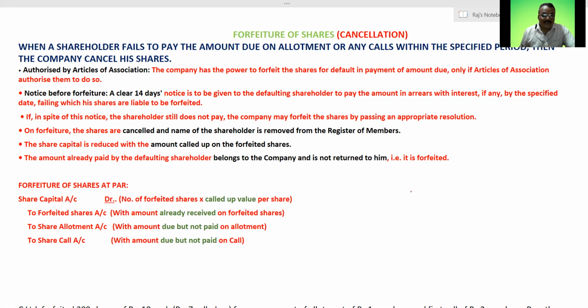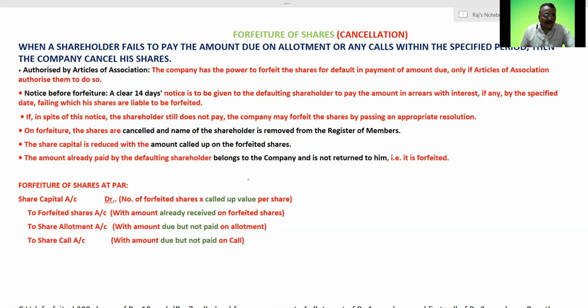So what is the criterion behind this? It is authorized by the Articles of Association. Articles of Association, you are very much aware of it. These are the internal rules and regulations of a company. So here the company has the power to forfeit the shares on default in payment of the amount due only if the Articles of Association authorize them to do so. That means if it is mentioned in the Articles of Association, only then can these shares be cancelled.